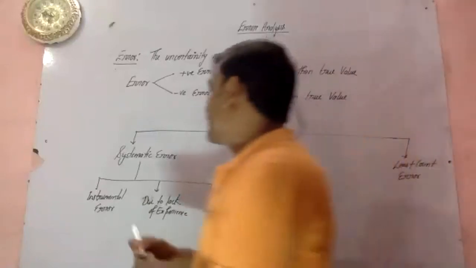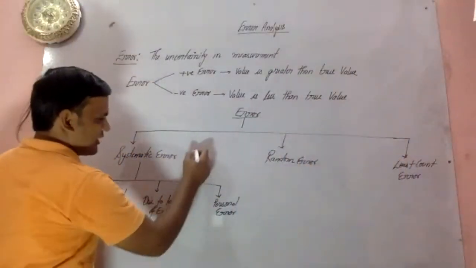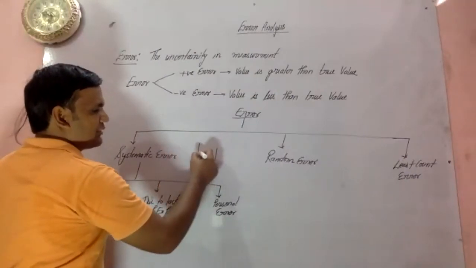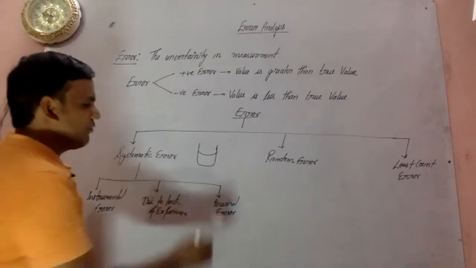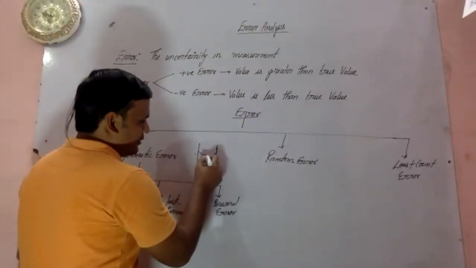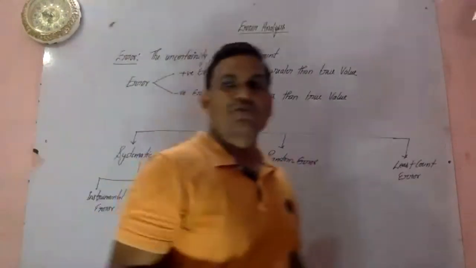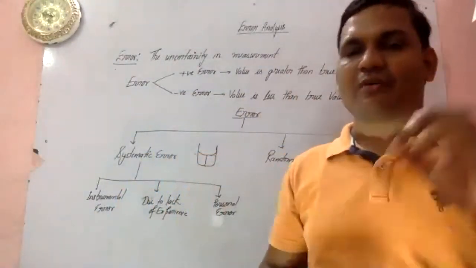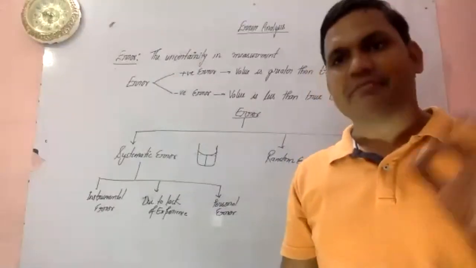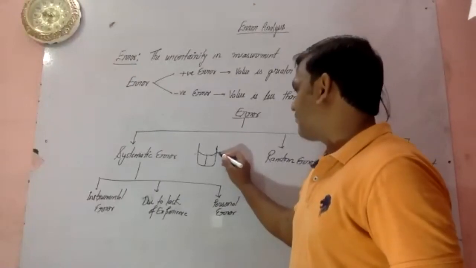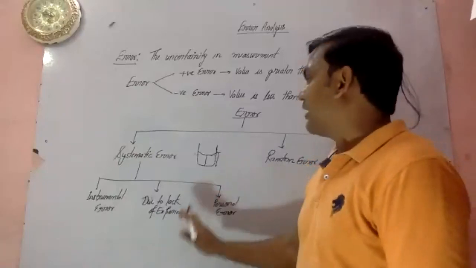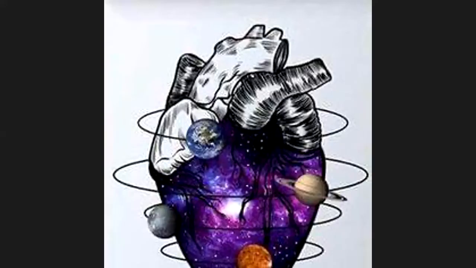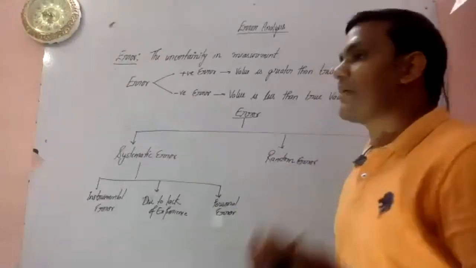Suppose you are set to measure the level of water, just like this. For measuring the level of water, you should mark from the lower level. From where it is at the lowest, from there only you can measure. If there is an inexperienced person, he may start measuring from here also, so that will give the error. Due to the lack of experience, there it will be, and sometimes there may be a personal error.